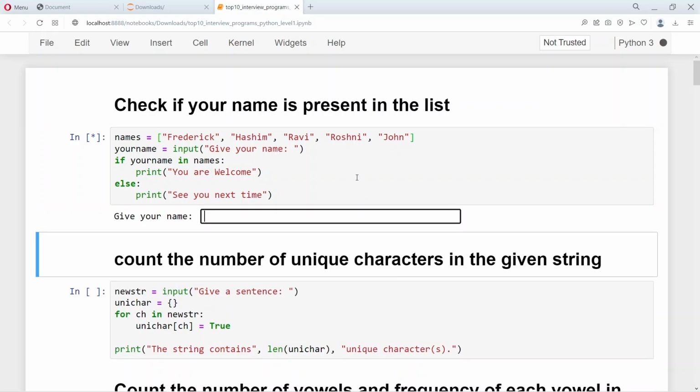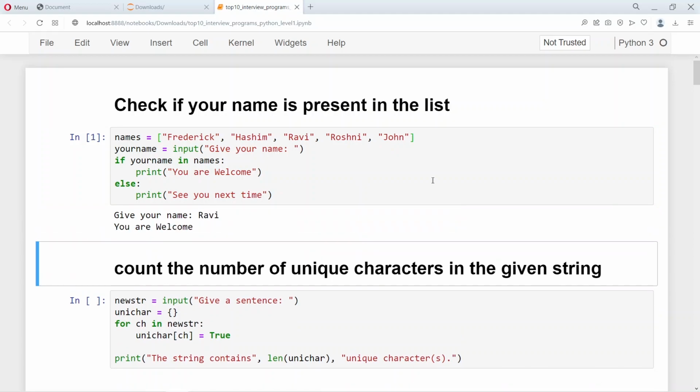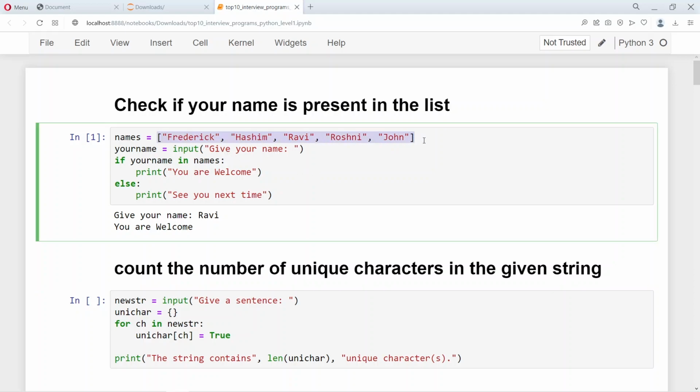So let's say that we give a name and it says you're welcome. If the name is in the list, it says you're welcome. If the name is not in the list, it says see you next time. So the way it works is there is a list of strings, there is a list of names given here, and then the input statement takes a particular string, a particular name as input, and obviously any input that goes into the input statement, it returns a string.